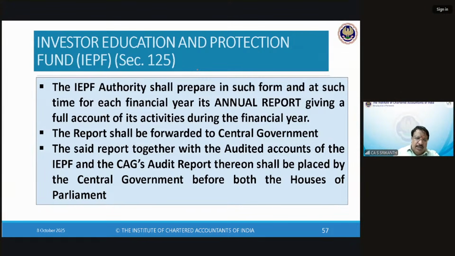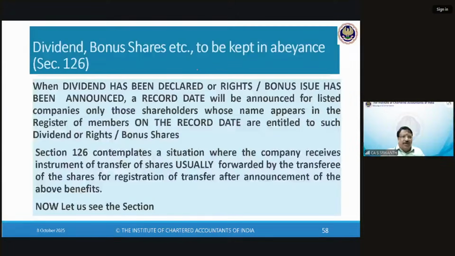So who sits in both the houses of parliament? The Lok Sabha, elected representatives. Rajya Sabha, appointed representatives, nominated representatives. So all of them will get a chance to see it. Maybe they will even comment about it. So there will be a discussion in the parliament and then it will be tabled and voted. Thereafter, it becomes a part and parcel of the public document of India. Anybody can go and have a look at it on the online site of the Government of India.